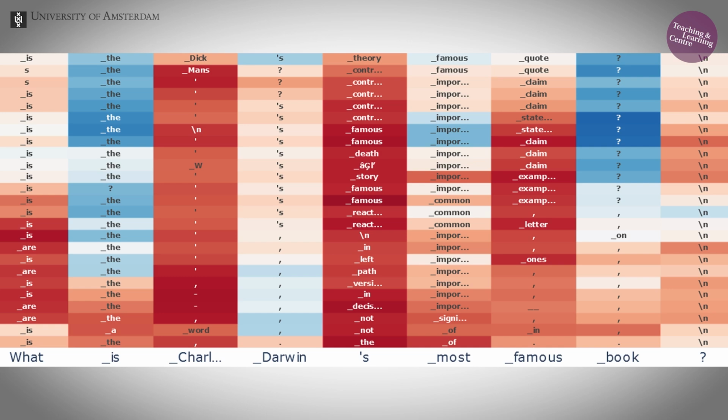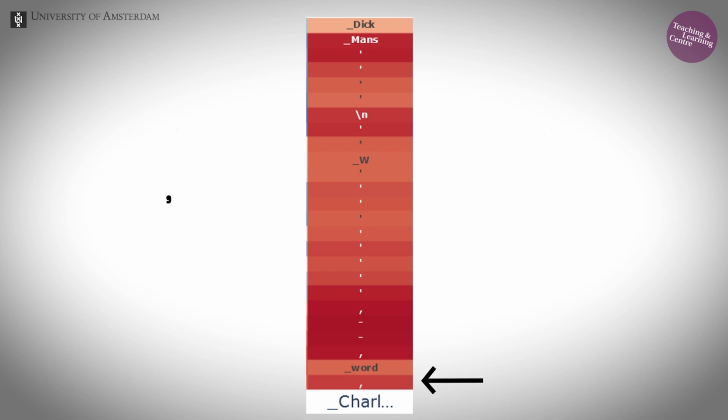Let's look at another column, the one that processes the word Charles. Here we see that the large language model does not have much of a clue about what will come next, but it eventually settles on Dickens. That makes sense. Charles Dickens might be the world's most famous Charles.